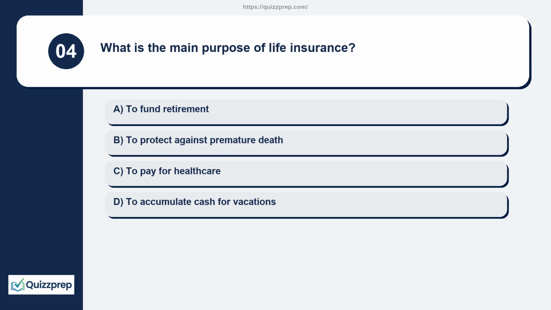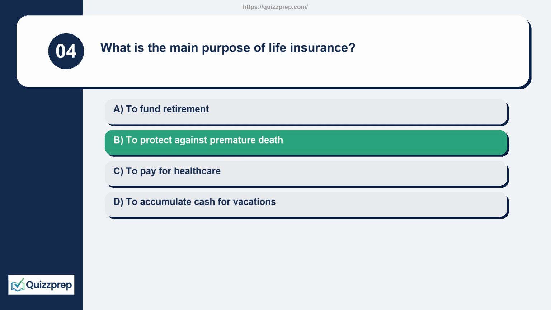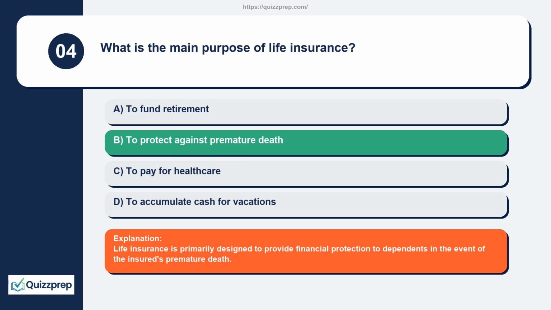Question 4. What is the main purpose of life insurance? To fund retirement, to protect against premature death, to pay for healthcare, to accumulate cash for vacations. Life insurance is primarily designed to provide financial protection to dependents in the event of the insured's premature death.